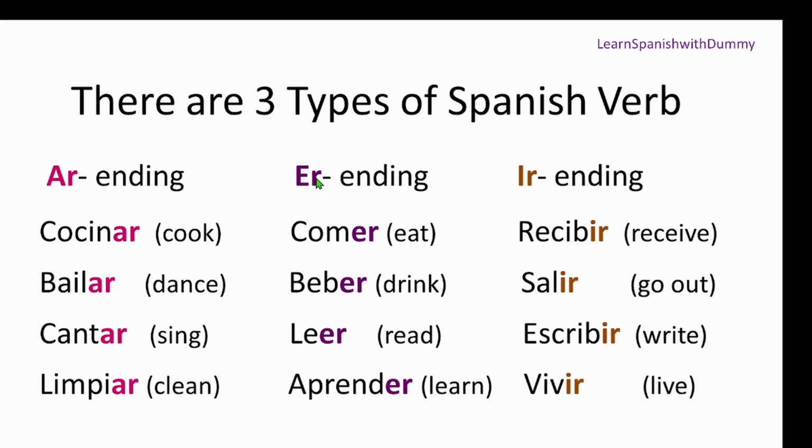Now we have ER verbs. We have eat. Eat is comer. Drink, beber. Read, leer. Learn, aprender. Now we have IR ending verbs. That's receive, recibir. Go out, salir. Write, escribir. Live, vivir.